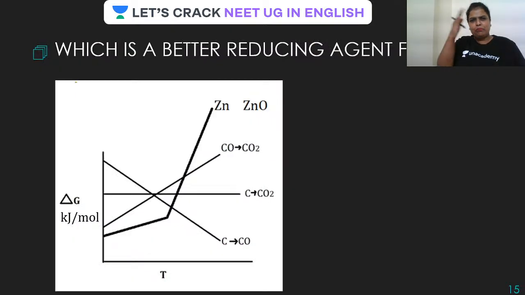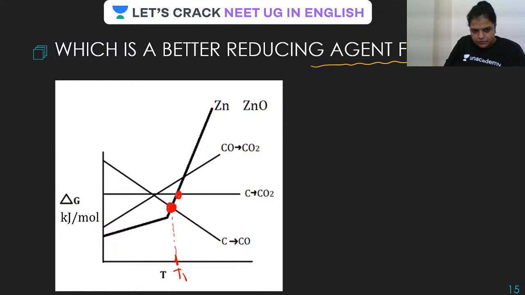Now, guys, in the case of iron, iron is very simple. There is not much complication with respect to the temperature. So what's the easy side? The one which is lying lower is going to reduce that. Simple. But in the case of zinc, it is a bit more involved. Let us see how. See, guys, this is the plot here. Let me change the color of the pen first. So just look at this particular point. This one is T1. This is, say, T2.